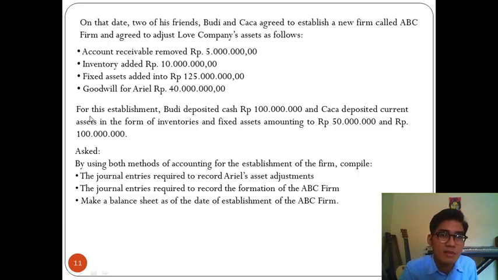For this establishment, Budi deposited cash in the amount of 100 million, and Chacha deposited current assets in the form of inventories and fixed assets amounting to 50 million and 100 million. And now we are asked, by using both methods of accounting for the establishment of the firm, to compile the journal entries required to record Ariel's asset adjustment, the journal entries required to record the formation of the ABC firm, and make a balance sheet as of the date of establishment of the ABC firm.